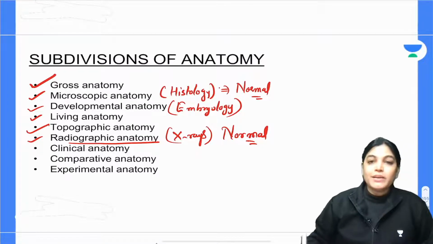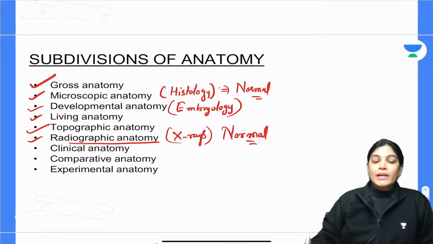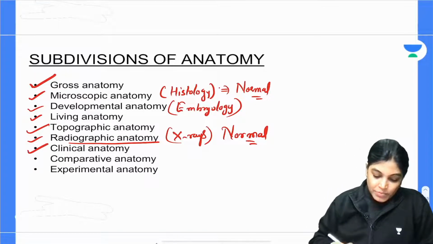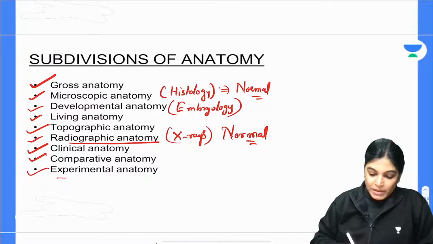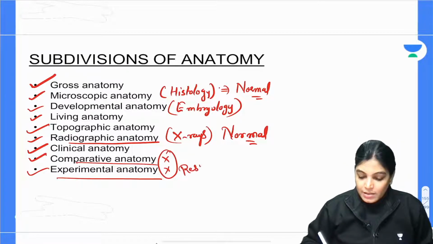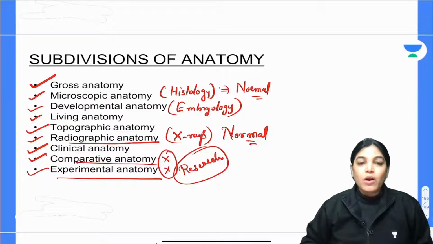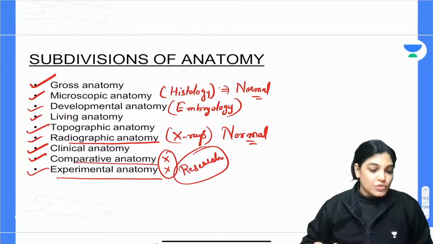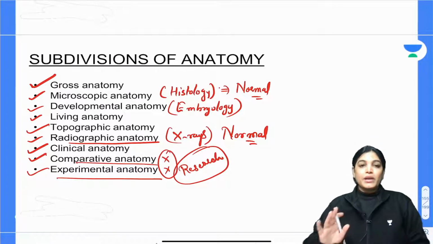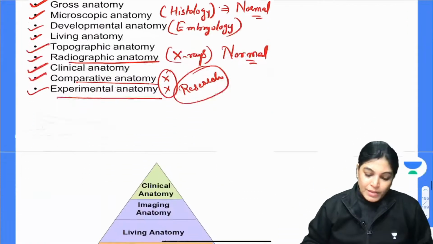When you go to second year, you study pathology, in which you will study the abnormal structures, how they look under the microscope. Then there are clinical anatomy, comparative anatomy, and experimental anatomy. Comparative anatomy and experimental anatomy are more for research work. Previously, comparative anatomy with that of animals was also discussed, but now it is out of the syllabus. Don't worry. Those who are doing research work in anatomy will go with comparative or experimental anatomy.